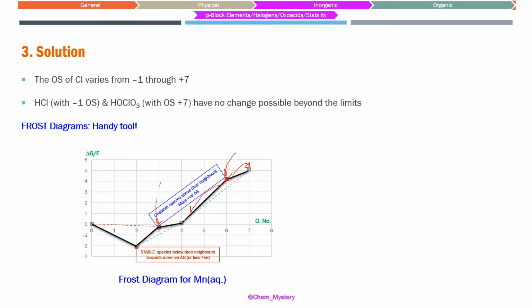So that's how the Frost diagram works. Although we don't have the Frost diagram as such in the 10+2 syllabus, this can help us understand. If we have the E0 values, using those we can plot the delta G curves, and these are used to predict the stability of aqueous species in acidic or basic medium.